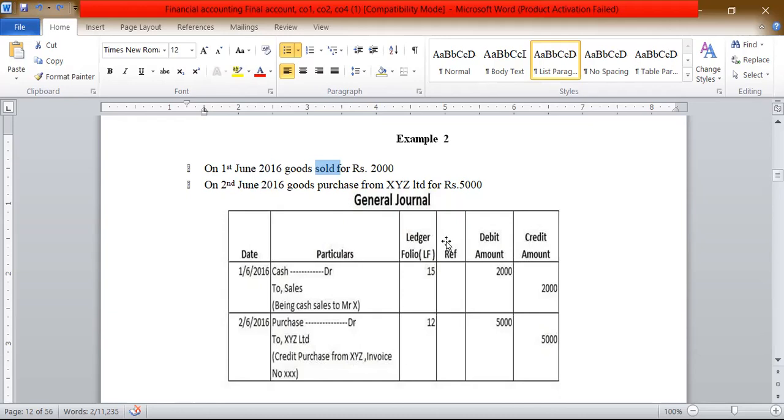If the transaction happened through cash, not through XYZ, there would be two real accounts, so simply purchase account debit to cash, without mentioning XYZ. But here the transaction happens on credit, that's why we must mention XYZ.